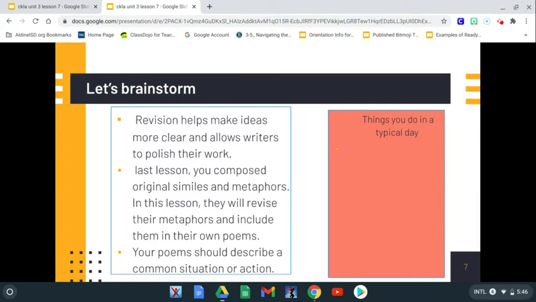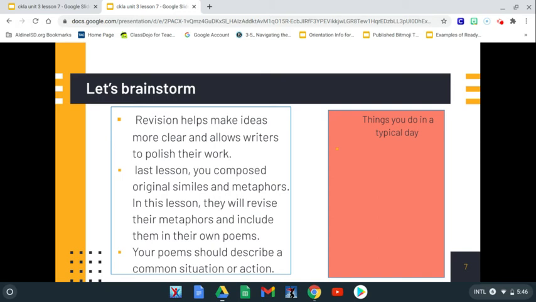The first thing we do before we even start writing is brainstorming, to get those juices flowing and help us start thinking about what we're going to write today. It's always important to talk about revision, to work on those steps and to start to organize your thoughts. So that's what we're going to do today before we begin our poetry.